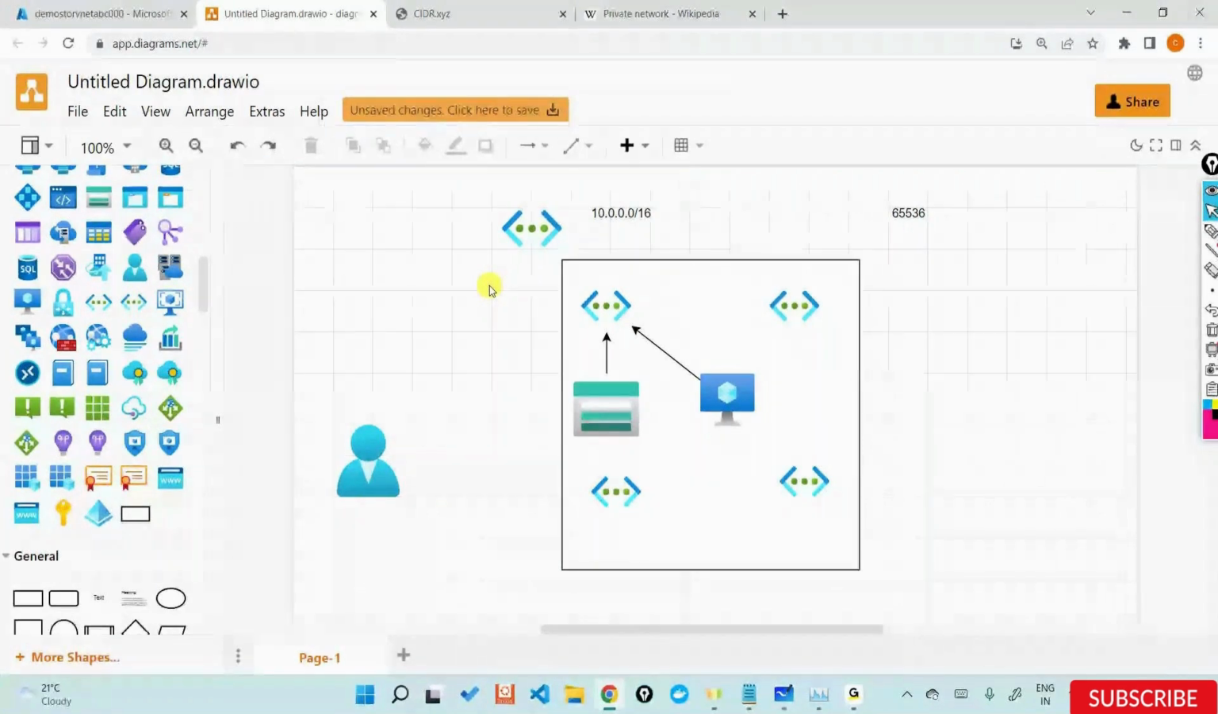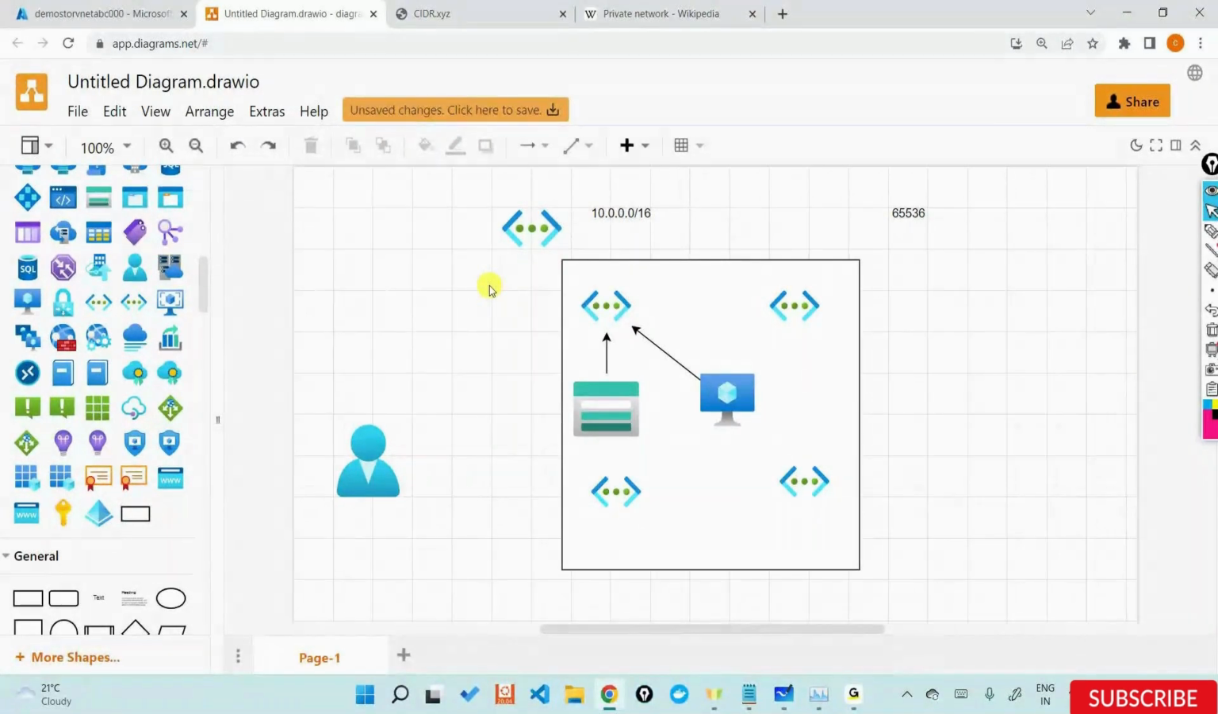Not really. One subnet can have how many? 251 addresses. Technically, you can have 251 storage accounts sitting inside a particular subnet. It is not that one storage account goes with one subnet. No. If I do that, then I'll end up wasting a lot of subnets. So one subnet can have 251 storage accounts integrated with it.